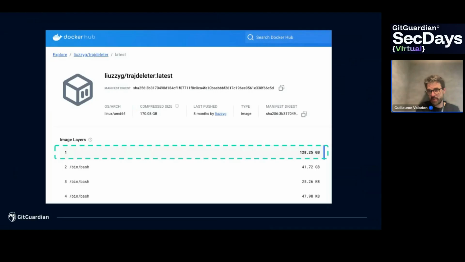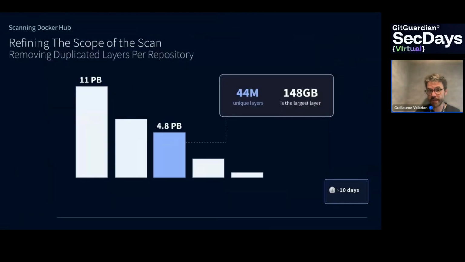So the next step here is actually to try to use the fact that Docker layer names are actually assigned from the content. So if you already scanned this layer, there is no need to scan it twice if it appears in several other images. The trick here is just to deduplicate. With these small improvements, we go from 6 petabytes to 4.8. At that stage, that's 44 million unique layers. The biggest layer at the time of the experiment was 148 gigabytes.